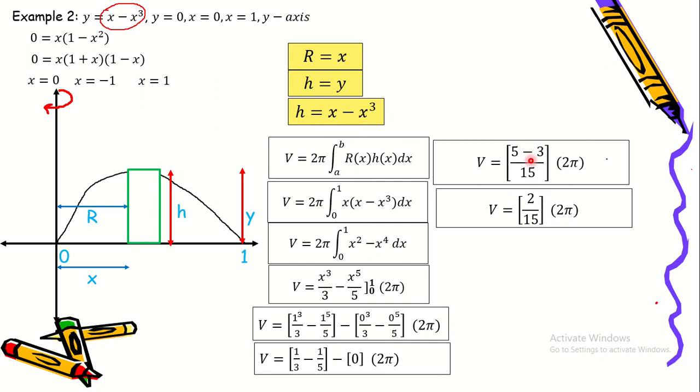So we have 5 minus 3 is 2. So we have 2 over 15 times 2 pi. And then for the final answer, we have 2 pi times 2 is 4 pi divided by 15. So this will be the volume of the solid when rotated about the y-axis.